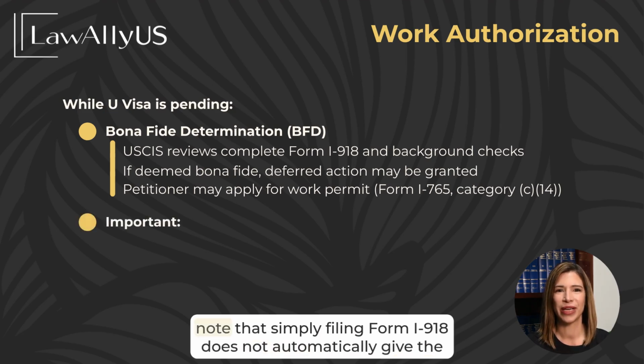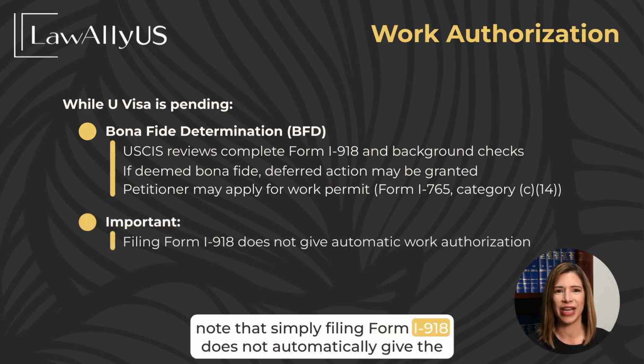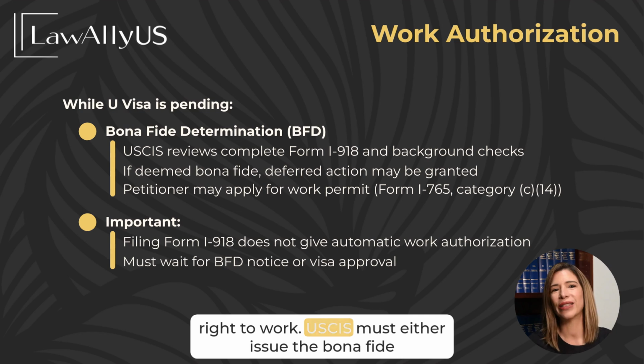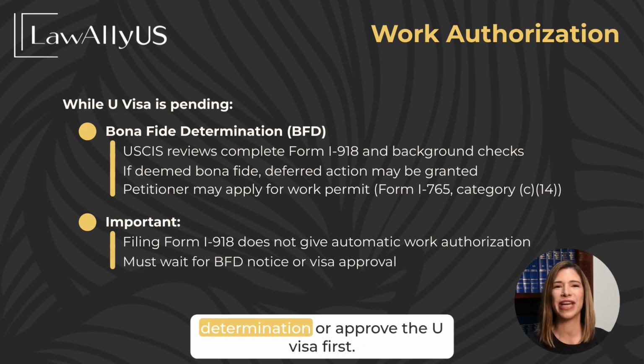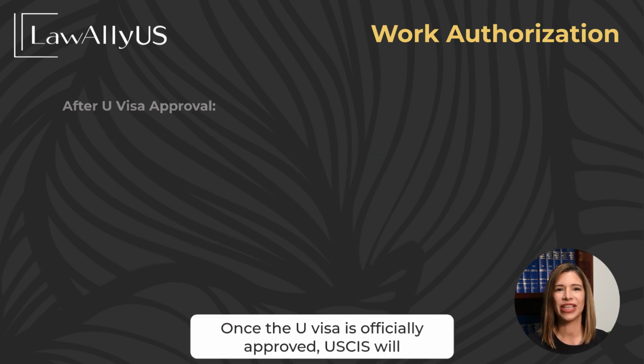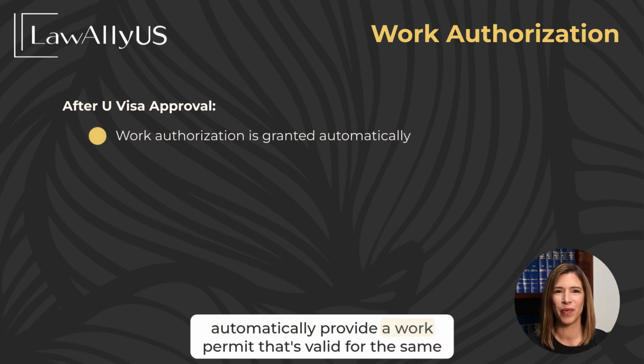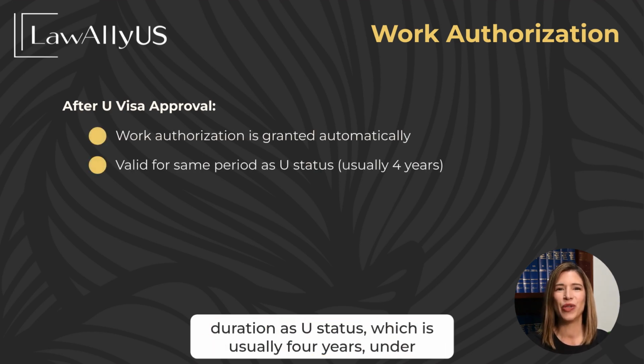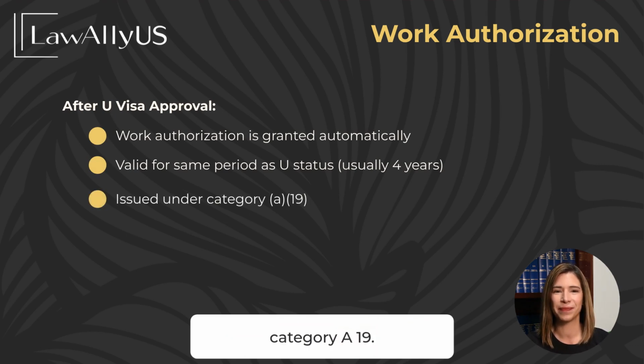It's important to note that simply filing Form I-918 does not automatically give the right to work. USCIS must either issue the bona fide determination or approve the U visa first. Once the U visa is officially approved, USCIS will automatically provide a work permit that's valid for the same duration as U status, which is usually 4 years under Category A-19.